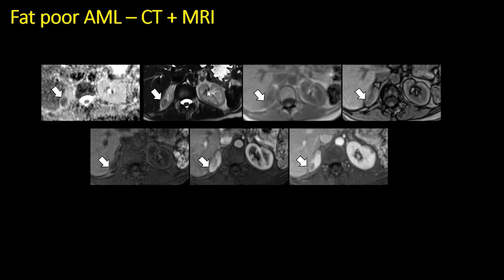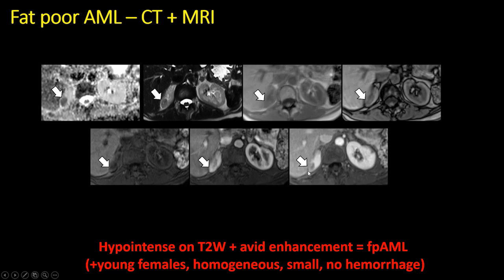On MRI, we see very similar features in that the lesion is homogeneous, it's dark on ADC and T2 due to the abundant smooth muscle content, and it's avidly enhancing, similar to the renal cortex, and washing out on the delayed phase. So the hypointensity on T2 and avid enhancement suggests a diagnosis of fat-poor AML.